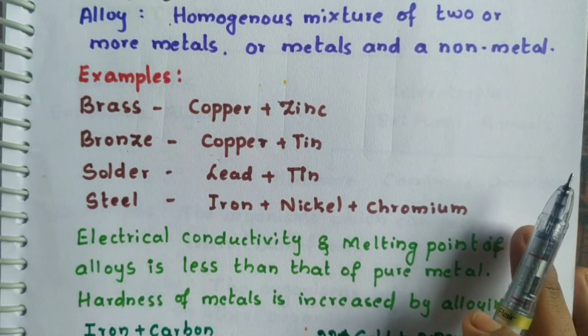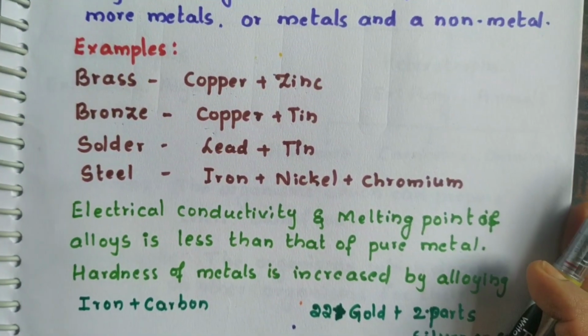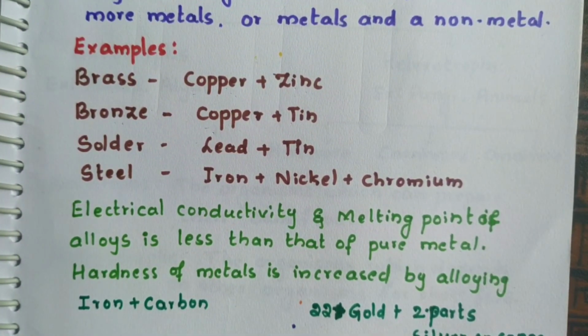And next thing is hardness of metals is increased by alloying. So we can increase the hardness by adding them with some metals or non-metals. So metals can be hardened by adding either metal or non-metal. Let us see the example. Iron, pure iron is very soft. That's why we are adding some carbon and it becomes very hard.